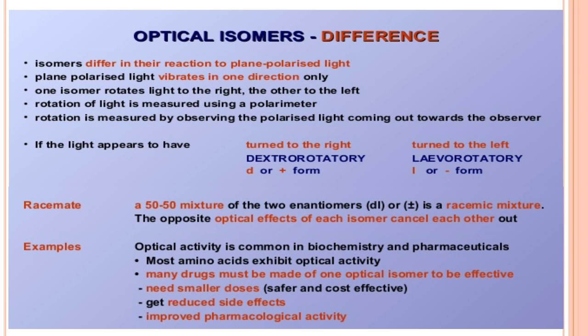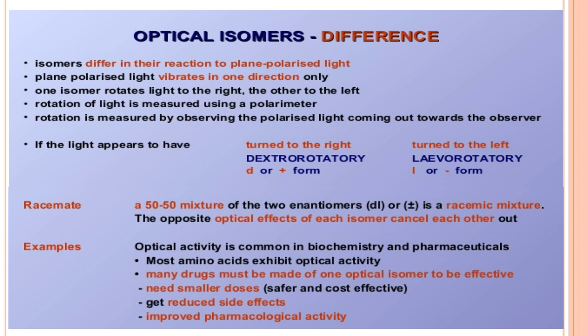Isomers differ in their reactions to plane polarized light. If you pass plane polarized light, it may rotate clockwise or anti-clockwise. Based on that, we can say whether the optically active compound is dextrorotatory or levorotatory. Plane polarized light vibrates in one direction. If we pass ordinary light through a Nicol prism, all the vibrations of the source are confined to a single plane, and that light is called plane polarized light.